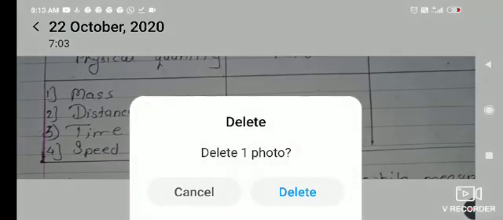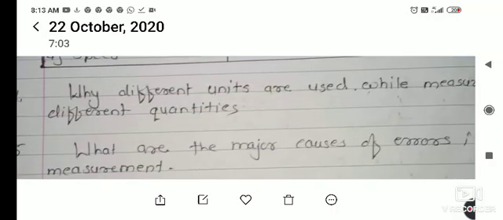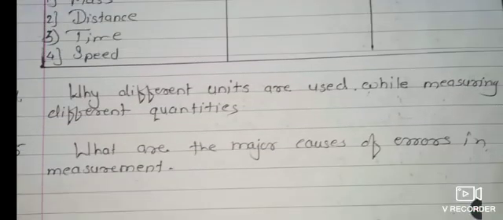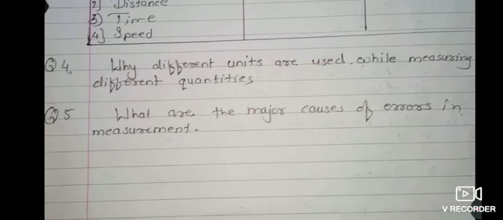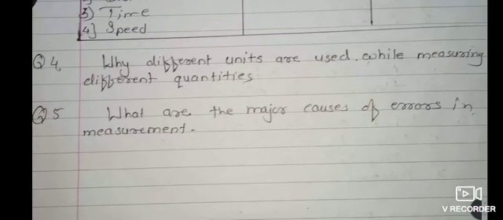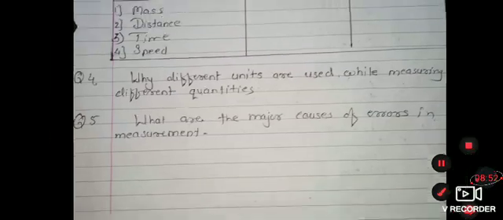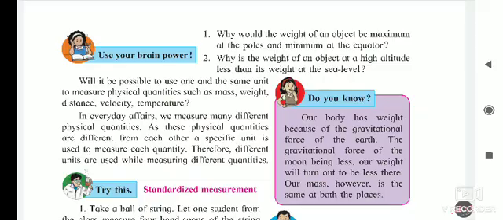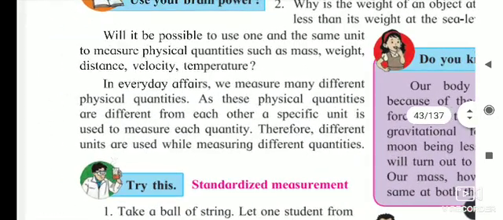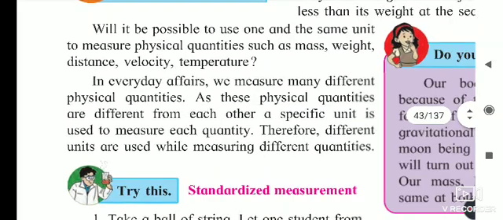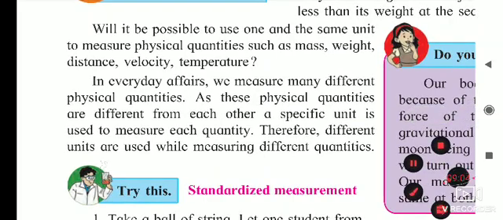Okay, after this we will see why different units are used while measuring different quantities. This question's answer we have to find in our textbook. So the question was, why different units are used while measuring different quantities. Here in our textbook is the answer.